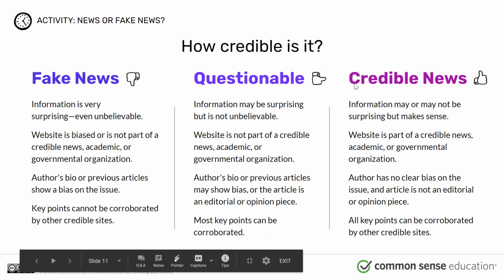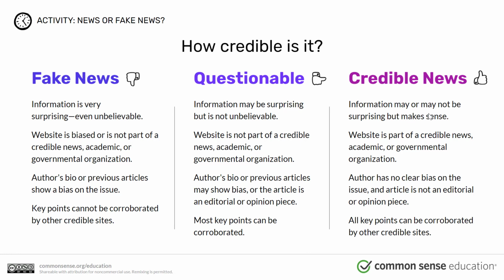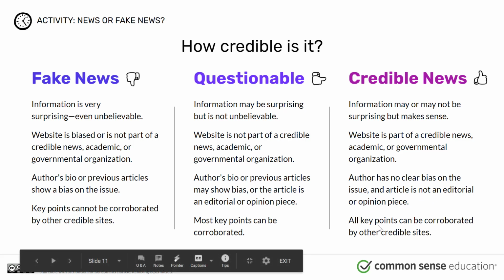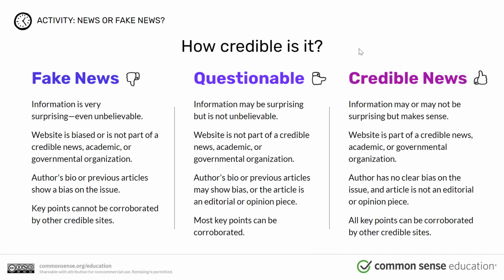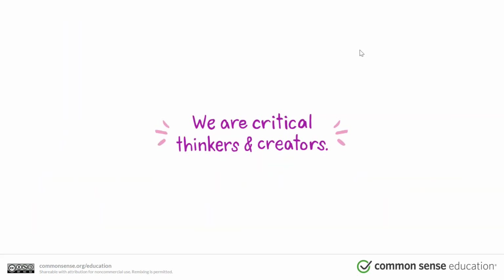The type of news that we do want is credible news. So information may or may not be surprising, but it makes sense. The website is part of a credible news, academic, or governmental organization. The author has no clear bias on the issue. An article is not an editorial or opinion piece. All key points can be corroborated by other credible sites. So we want credible news that is factual and it is true. They are not trying to convince us to go to one side or the other side. And the reason that we want to know this is because we are critical thinkers and creators.